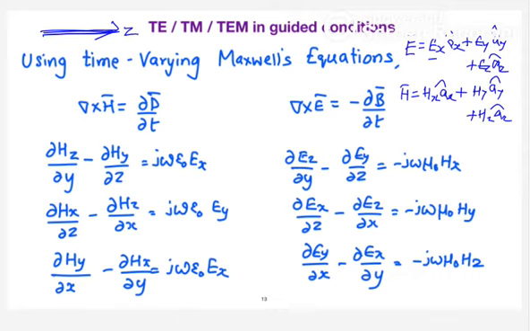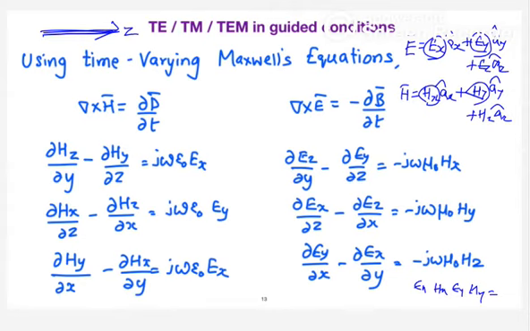So I will express Ex and Ey, which are the transverse components, and Hx and Hy, the transverse components. My goal is to express Ex, Hx, Ey, Hy in terms of the longitudinal components Ez and Hz.